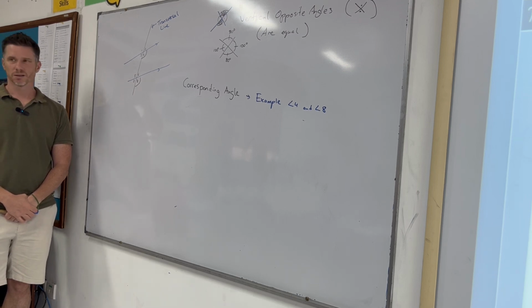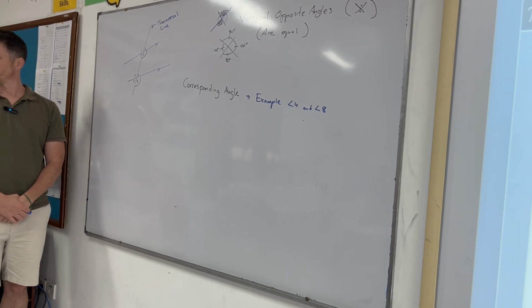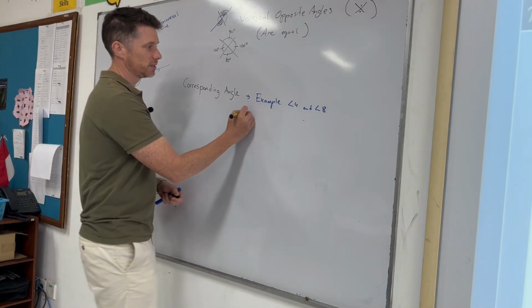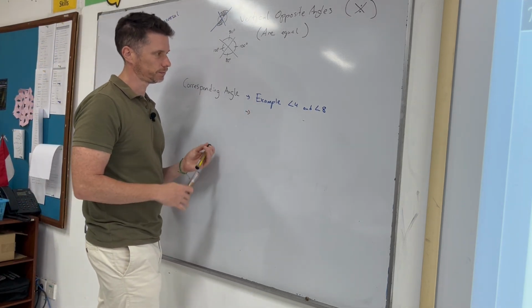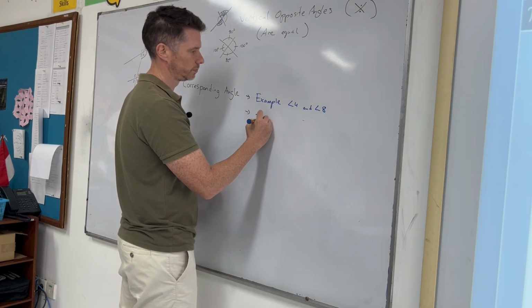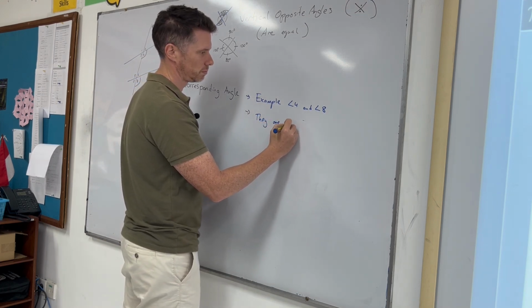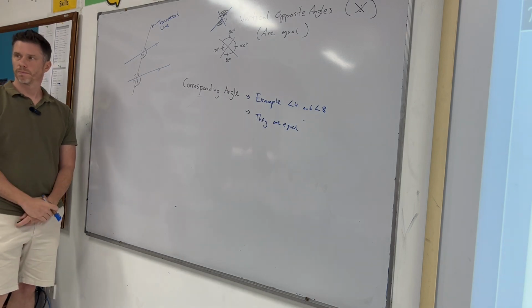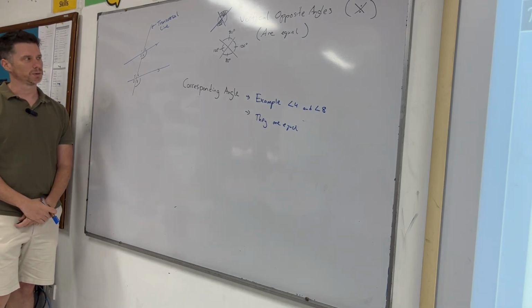Destin? 6 and 2, yeah, another one. Anybody else? Shia? 1 and 5. Very good. 1 and 5 and 3 and 7 are all corresponding angles. And they will, because they're the exact same, they will be equal. They are equal in measure.